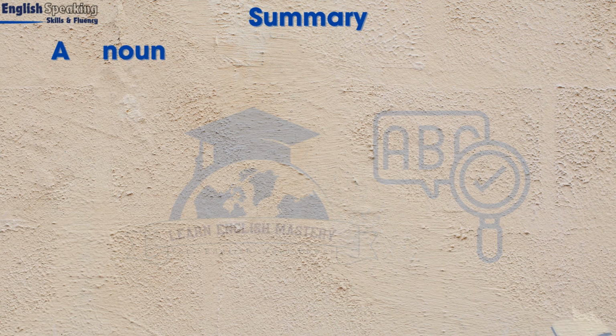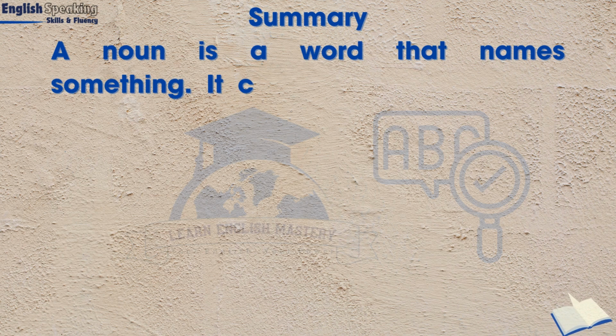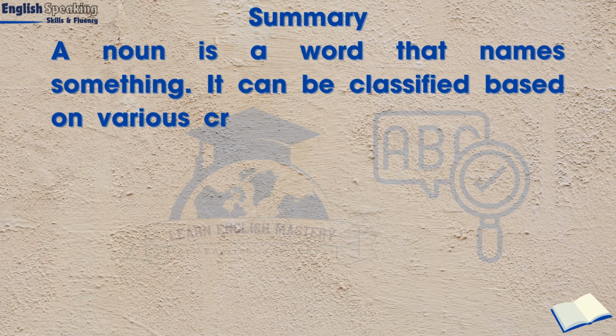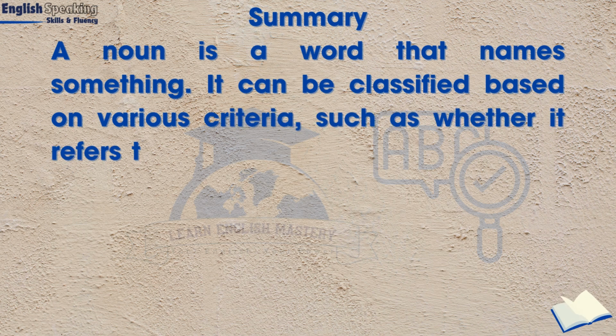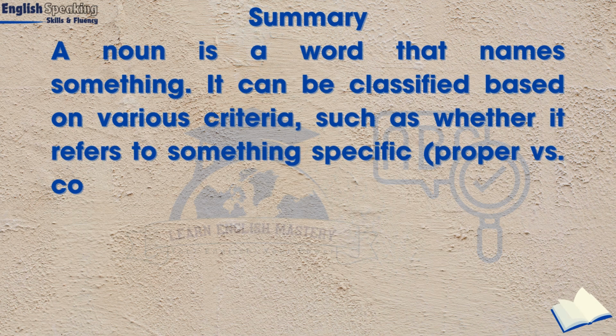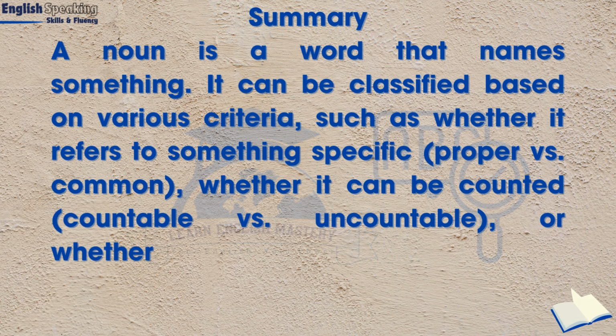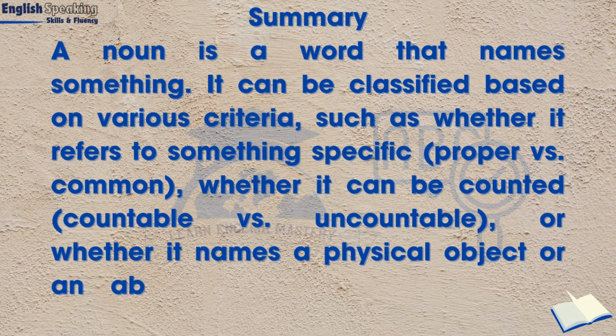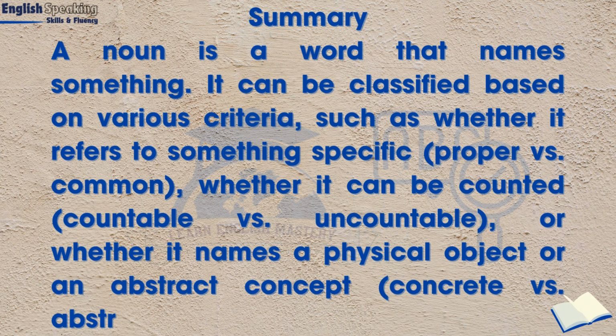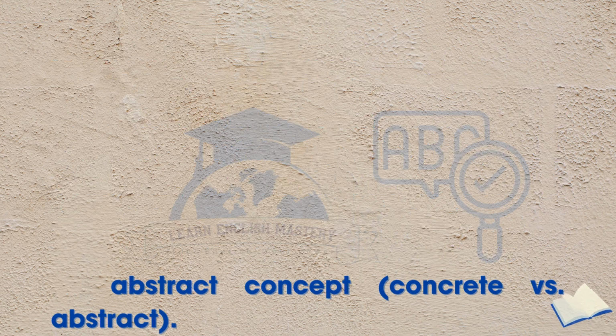Summary: a noun is a word that names something. It can be classified based on various criteria, such as whether it refers to something specific, proper versus common, whether it can be counted, countable versus uncountable, or whether it names a physical object or an abstract concept, concrete versus abstract.